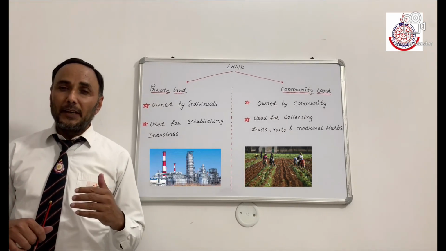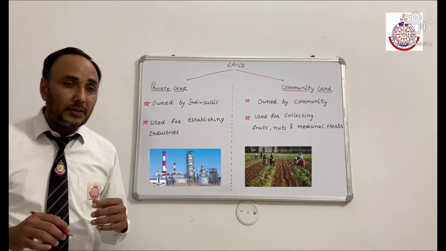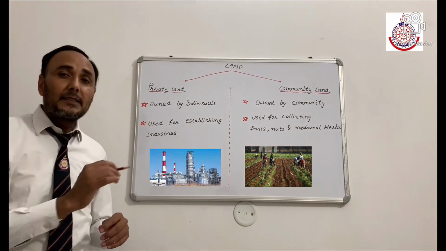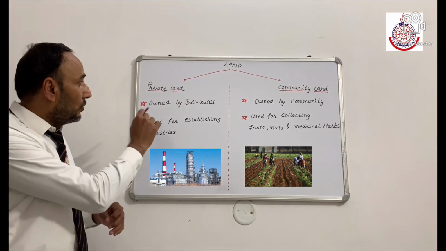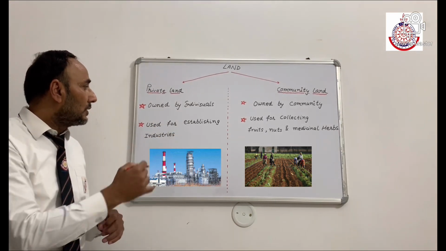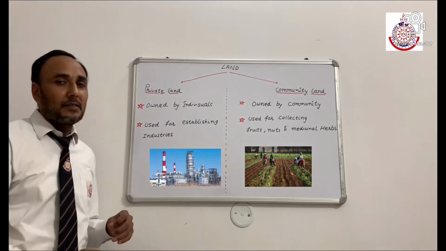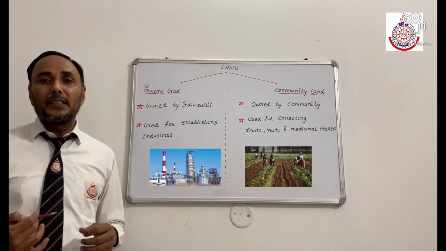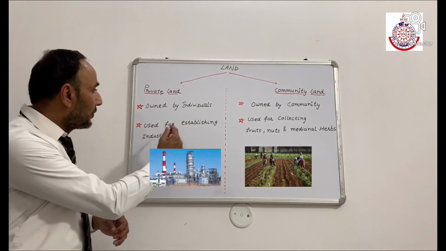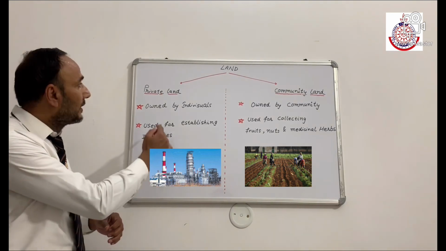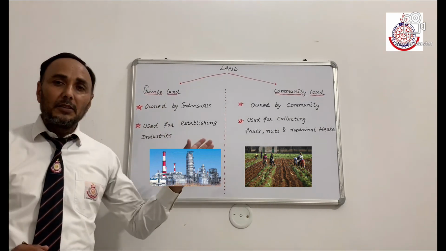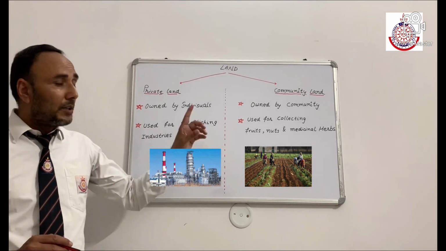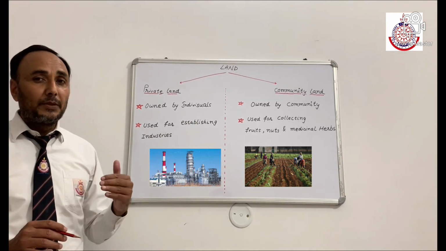Now the land can be divided into two parts. The first is private land and the second is community land. Private land is owned by an individual. Suppose I am the owner of the land and I want to set up my industries. Land used for establishing industries is called private land, owned by individuals. The other is community land, owned by the community for common people's use.